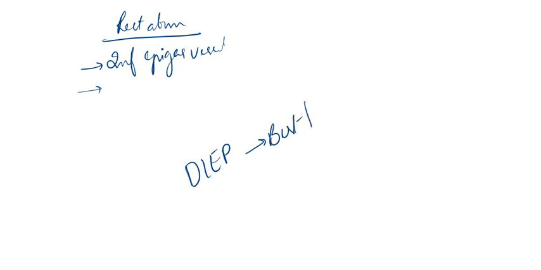What is meant by DIEP? It is deep inferior epigastric artery perforator flap. Now what is the difference between TRAM and DIEP? In TRAM we simply take skin, fat, and muscle, whereas in DIEP the abdominal muscles are spared. That is the difference.